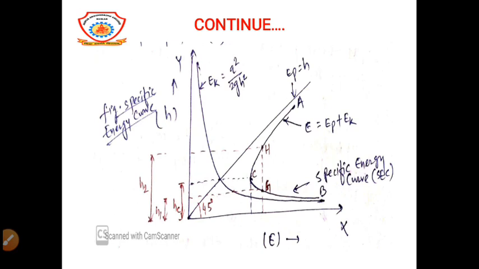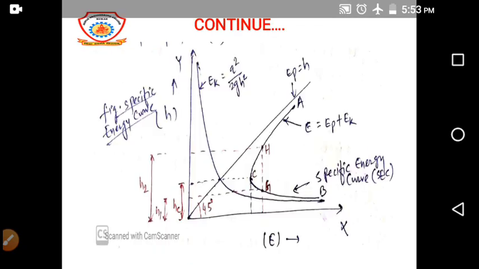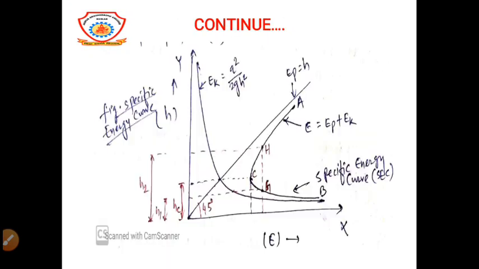The 3 points are C, G and H. Point C corresponds to critical depth where the specific energy is minimum, and point H denoted by H2, and point G where the depth is H1. Hence the two alternate depths are H1 and H2. H1 is greater than critical depth as we are seeing in the figure, and H2 is less than critical depth. Okay.